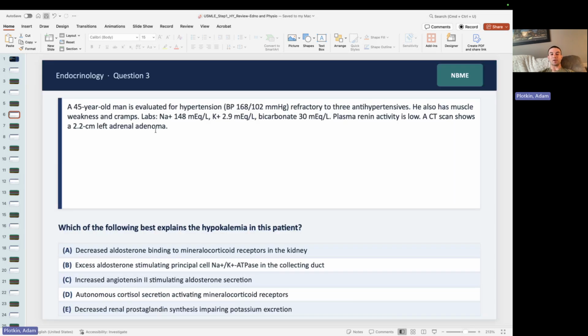A 45-year-old man is evaluated for hypertension. His blood pressure is 168 over 102. He's refractory to 3 antihypertensives. He also has muscle weakness and cramps. His sodium's a little bit elevated, his potassium's low, and bicarb's elevated. His plasma renin activity is low. A CT scan shows a 2.2 centimeter left adrenal adenoma. Which of the following best explains the hypokalemia in this patient? So pause your screen and consider, and then we'll discuss.